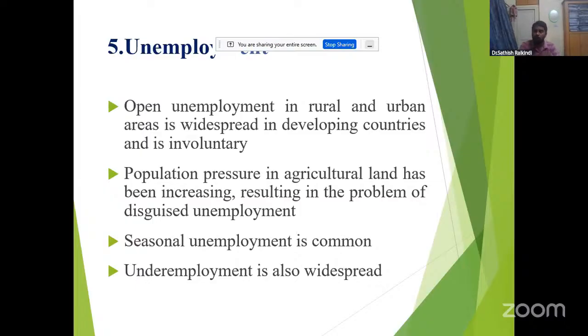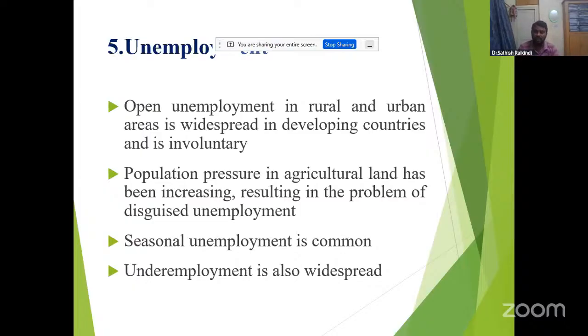If we remove one person from the agriculture activity, for example, one family has 10 members and 2 acres of land, so all 10 members go to the agriculture land every day. One day, one person does not go due to some problem, so 9 members go there and do the agriculture work. So the production of the additional person is zero. That's why the marginal productivity of labor is zero. That is disguised unemployment.